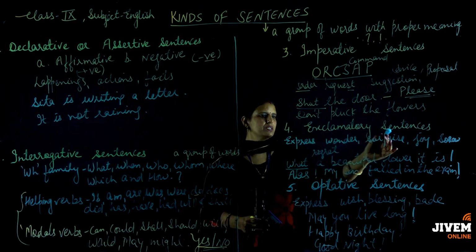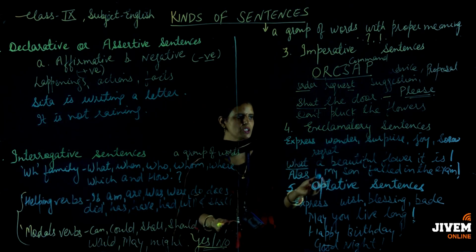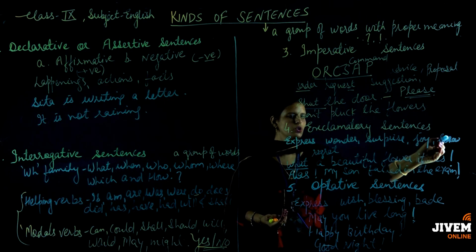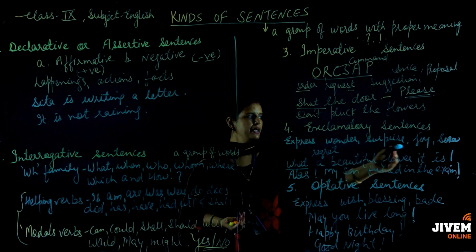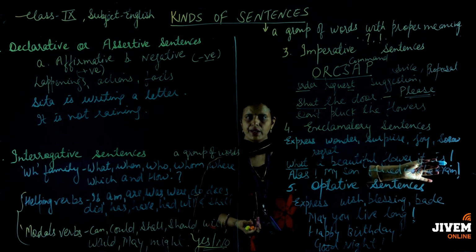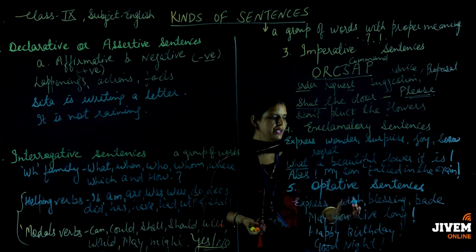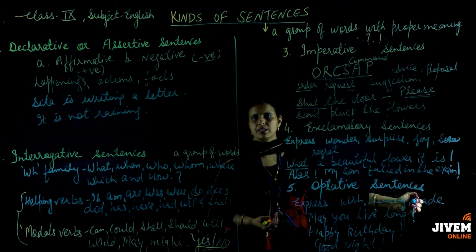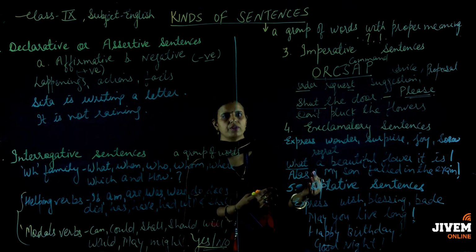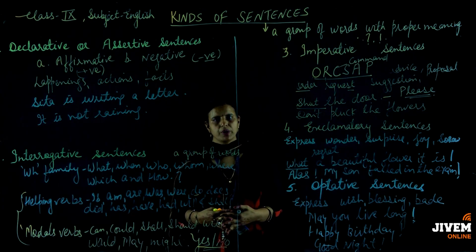Exclamatory sentence which shows expression of the wonder, surprise, joy, sorrow or regret, and exclamatory mark is a must at the end of the sentence. And the last is optative sentences which express any wish, blessing or bid. Means when you are saying goodbye to any person, these include the optative sentences.